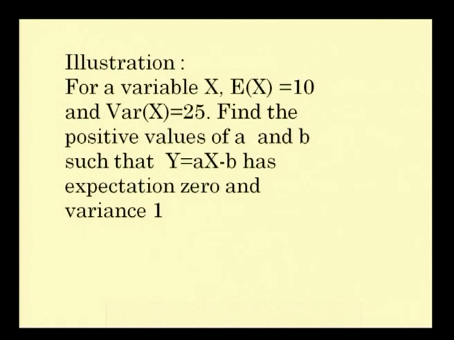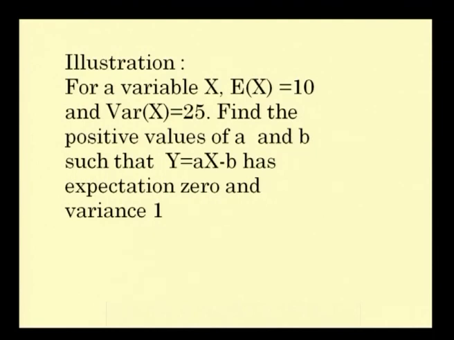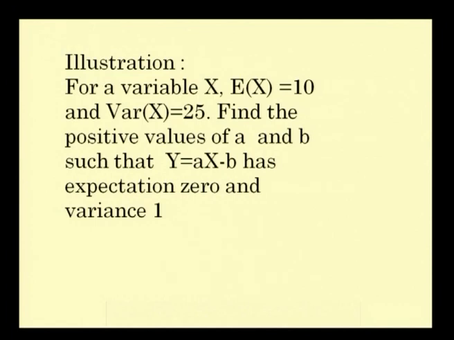The next illustration is for a random variable x, the expectation of x is given to be equal to 10 and variance of x is given to be equal to 25. It is reverse. So far you have been asked to find the expectation of x, mean and variance, and you were given the PDF. Here you have to find the positive values of a and b such that y is equal to ax minus b has expectation 0 and variance 1. So, this is the expectation of another random variable, ax minus b, and its expectation and variance are given. So, you have to find out the constants a and b.